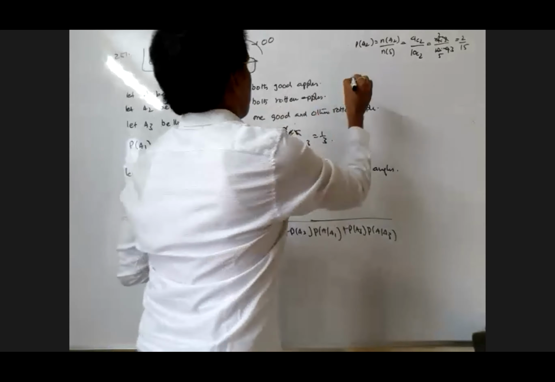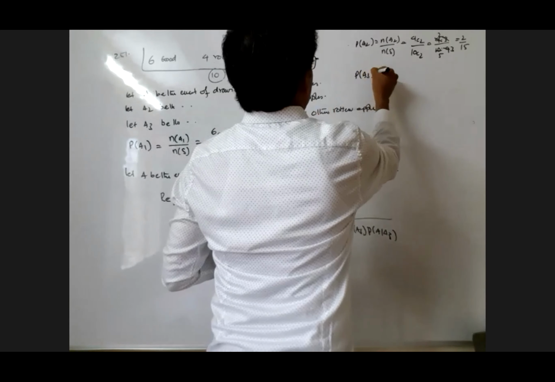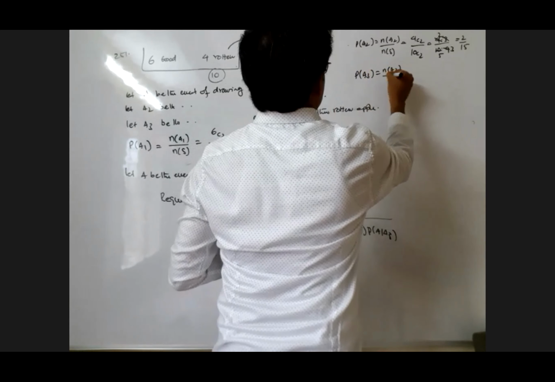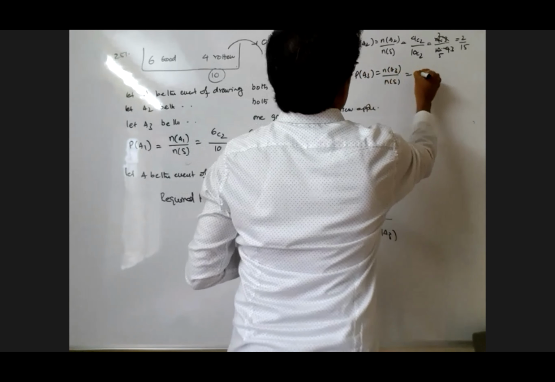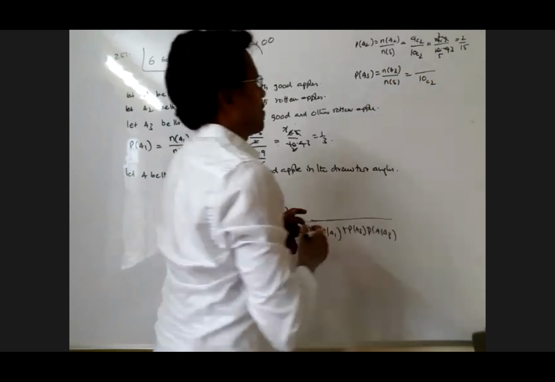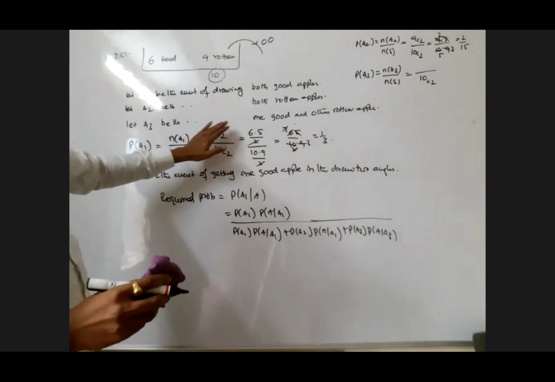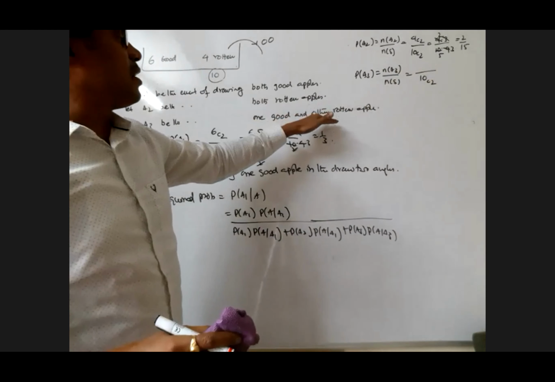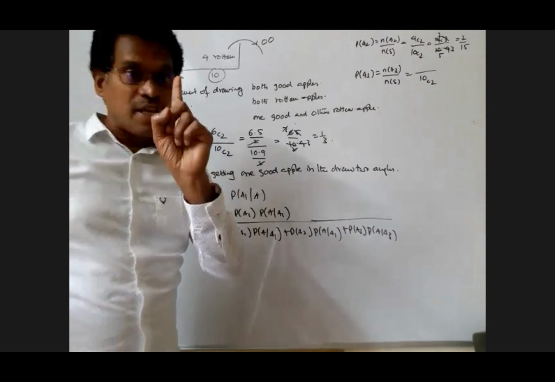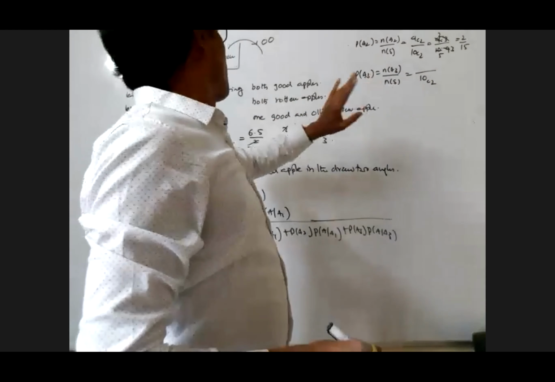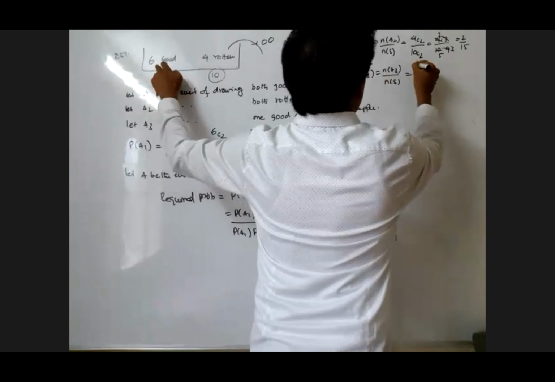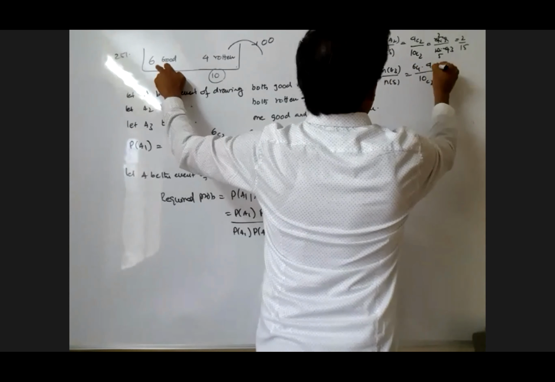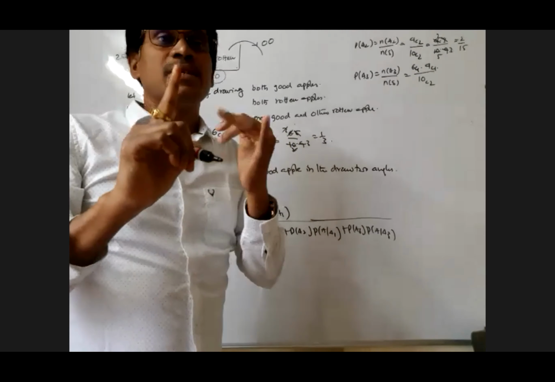Probability of A3. Probability of A3 means what? N of A3 by N of S. The denominator is 10C2 only, no doubt in this one here. A3 means the event of getting one good and the other rotten apple. One is good and one is rotten. One good means 6C1 into 4C1, because one apple is good, the other apple is rotten one.